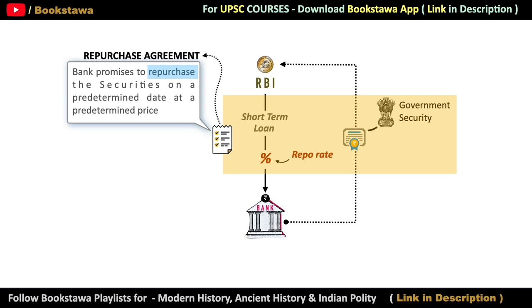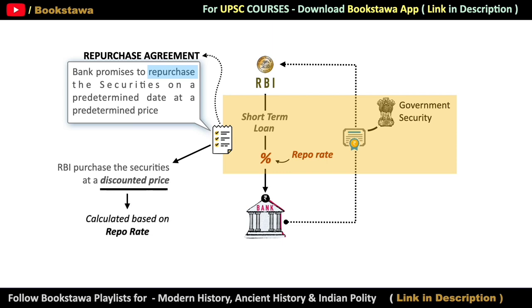So if you look carefully here, what is happening in this transaction is that RBI is buying government securities from this bank at a discounted price, and this discounted price is calculated based on repo rate. Let us understand this with an example. Suppose this bank is selling government securities worth 100 rupees to RBI. So will the bank get 100 rupees in the form of a loan? No. Here RBI will give only that amount to this bank after deducting a discount in government securities.